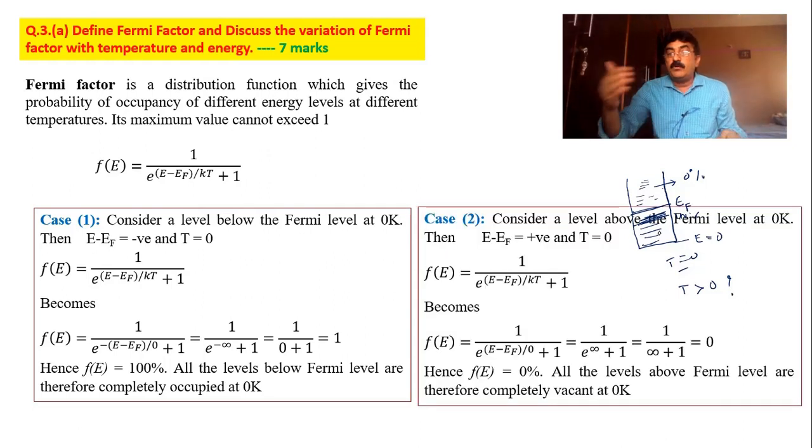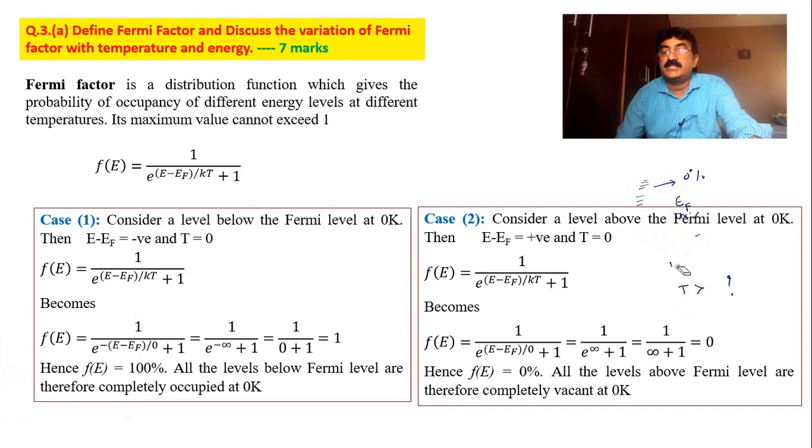Now let us take above the Fermi level. Just 1 minute, I will erase this part. It is overlapping. Now it is clearly visible.